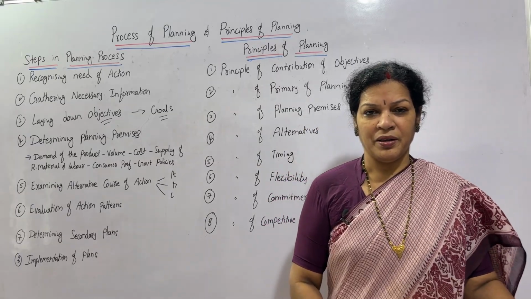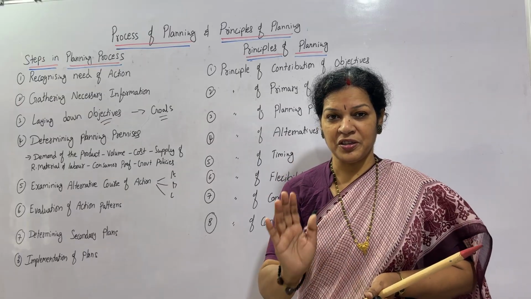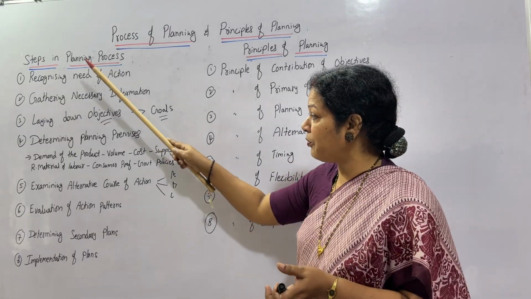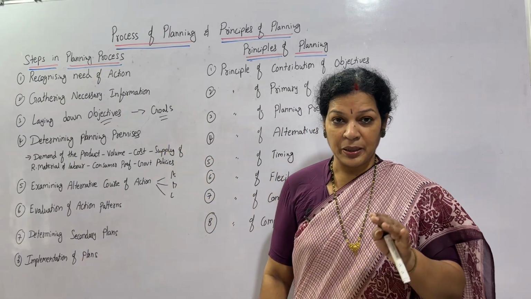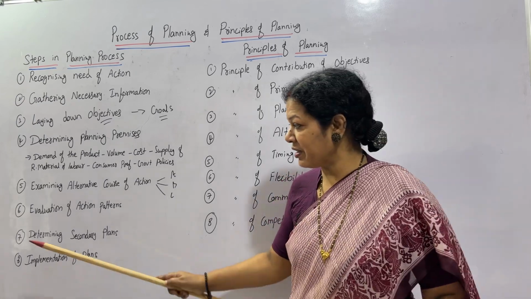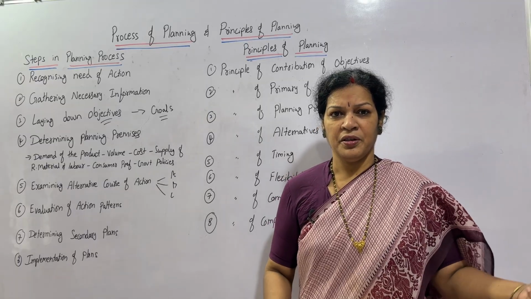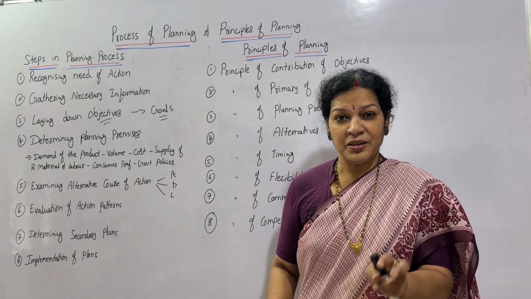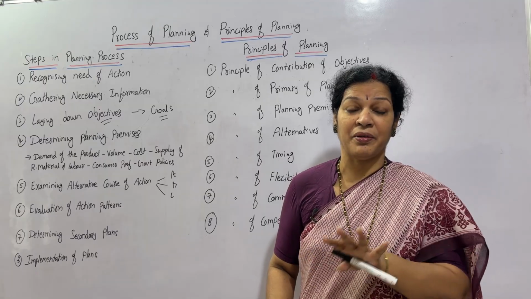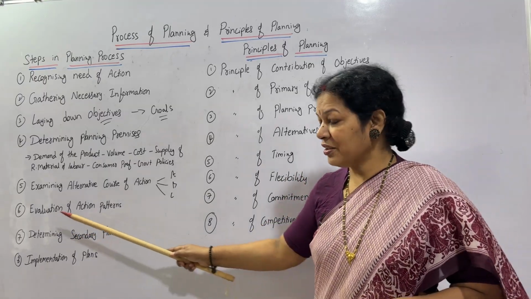For example, I have a project XYZ. This project I have to implement. I have gone through all these steps, then decided that the XYZ project is good, but how do you proceed? That is what we call evaluation of action pattern. How do you proceed? Number one, number two, you have to go in a systematic way. So that will be considered in this point, that is the sixth point.